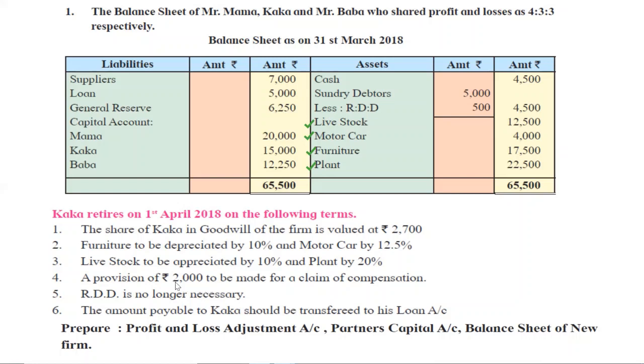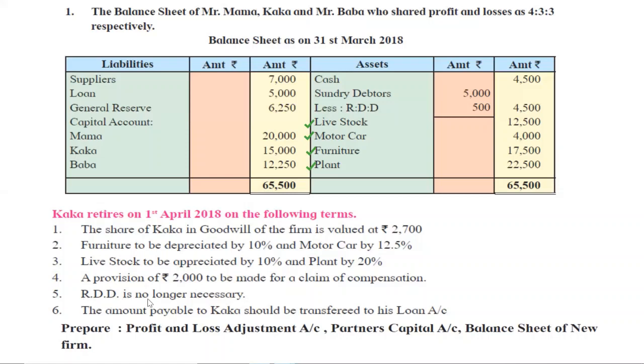Its two effects will be: one in the P&L appropriation account because we are making the provision from the profit, and second in the liability side of the balance sheet as it is a reserve. See, here is a general reserve. It is written on the liability side. Similarly, provision for claim of compensation will be written on the liability side.